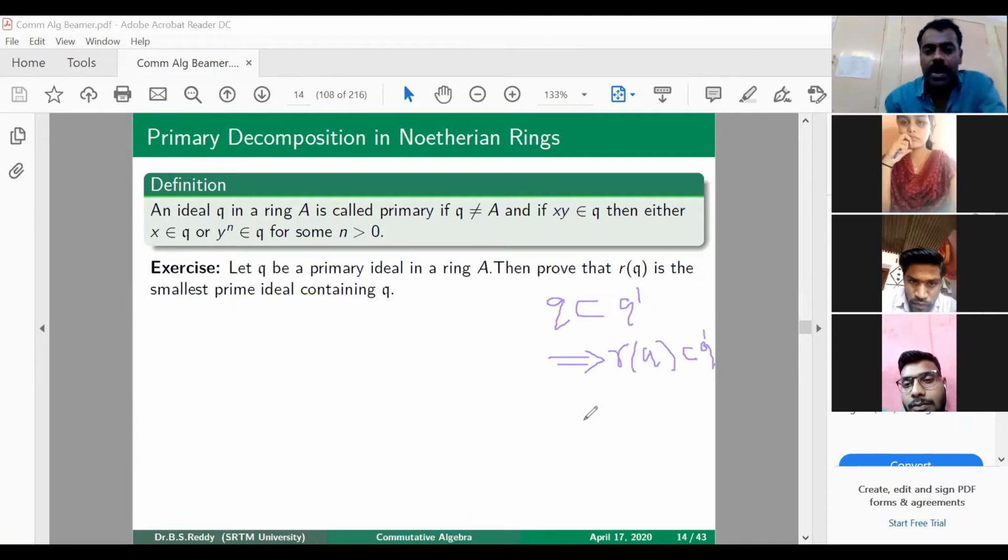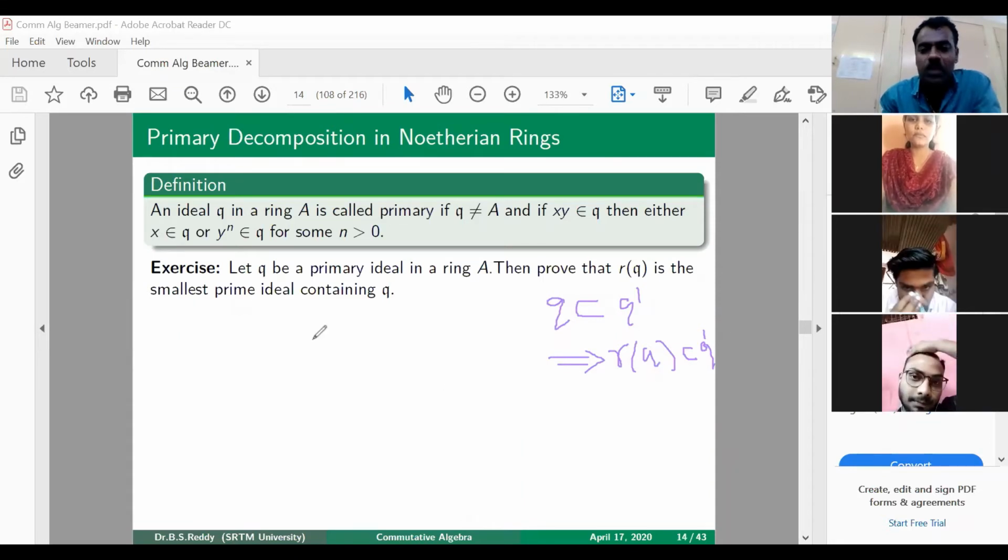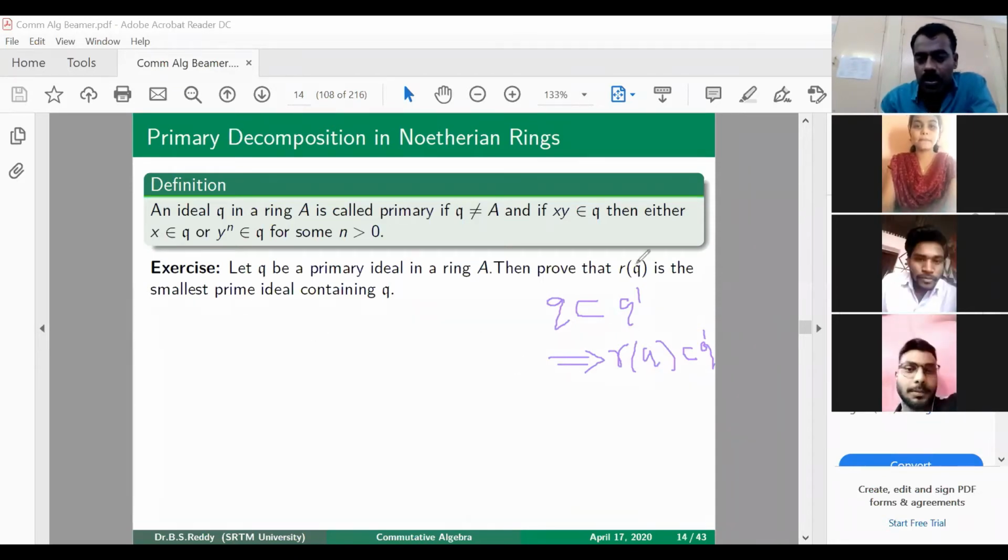Then we can claim that R of Q is the smallest prime ideal containing Q. So you try to prove this: take an element in R of Q and show that it is in Q prime.